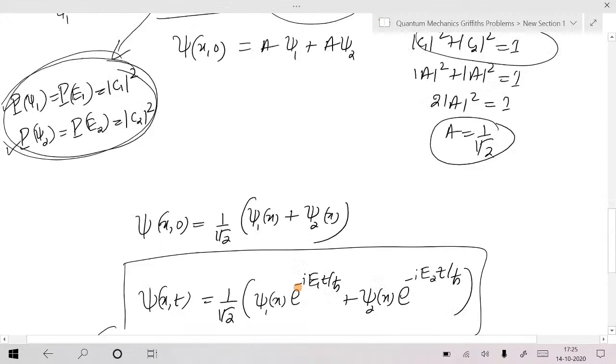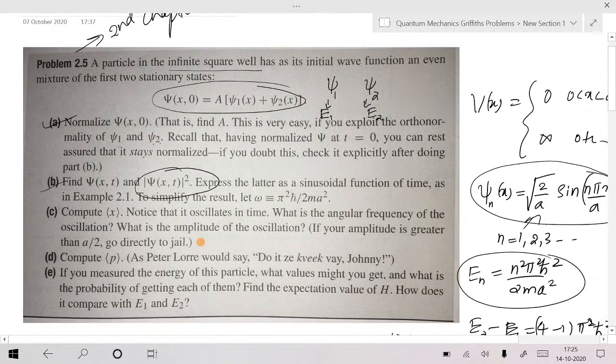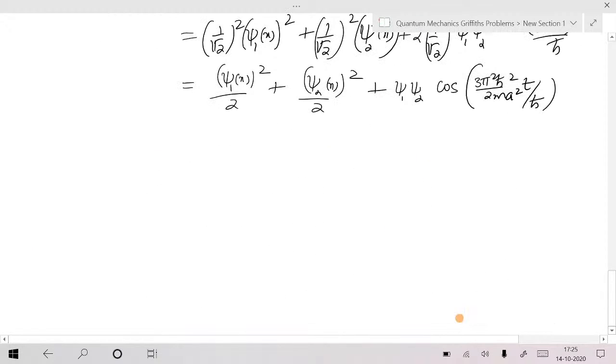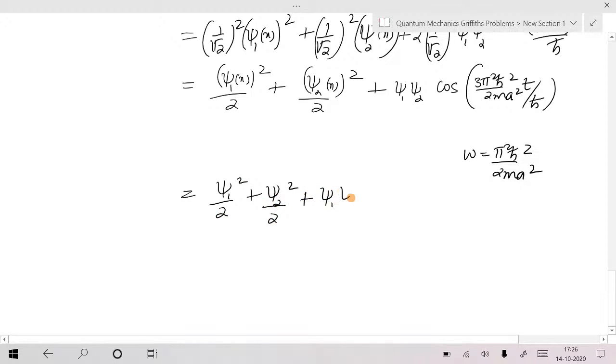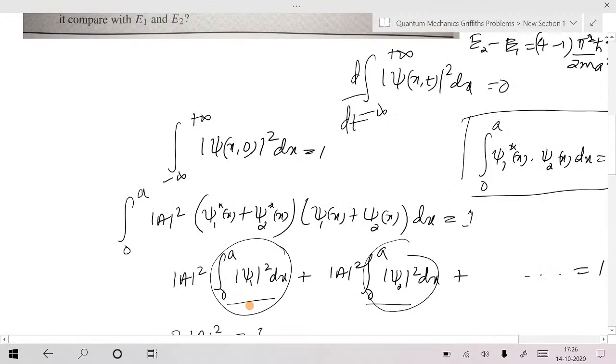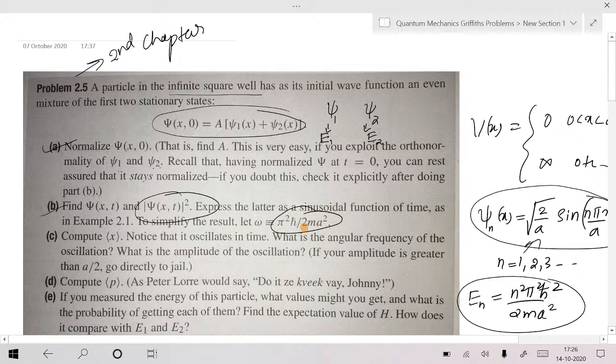Now this is mod psi x comma t the whole square. That is part B of the question. Okay, and again, let omega be equal to pi square h bar by 2ma square. He defined omega. I can write this one as psi 1 square by 2 plus psi 2 square by 2 plus psi 1 psi 2 cos 3 omega t. That's quite simple, isn't it? It looks quite simple. I think omega should be defined like this: pi square h bar by 2ma square, not h bar square.